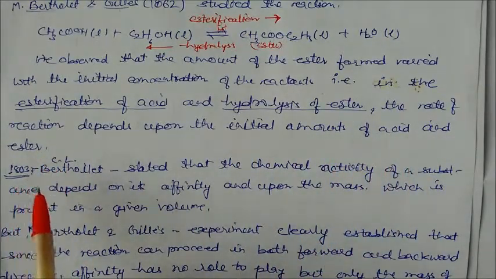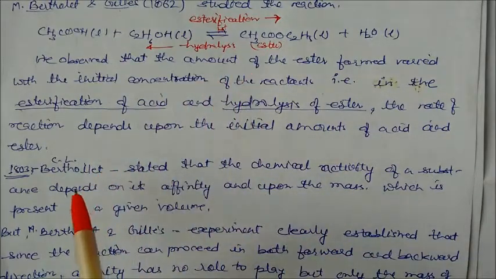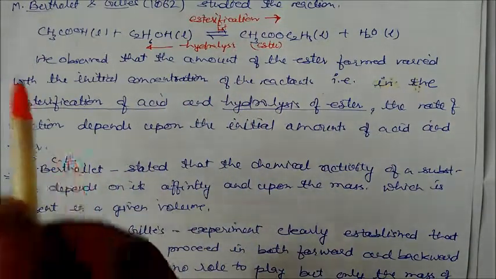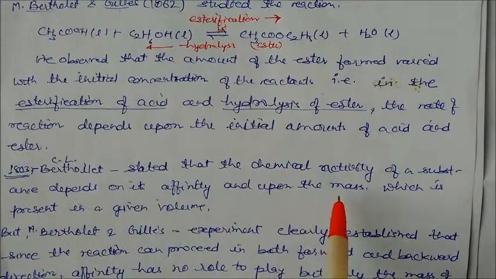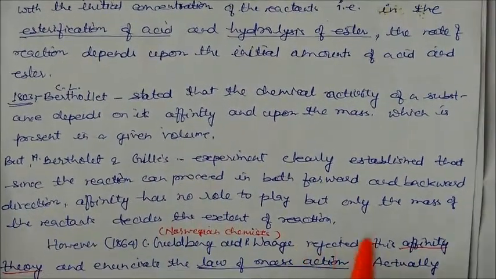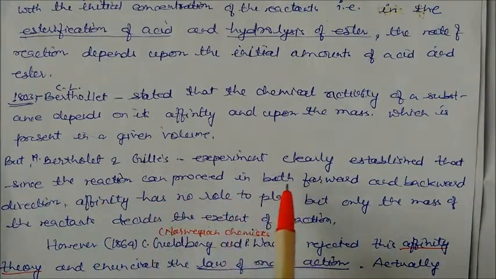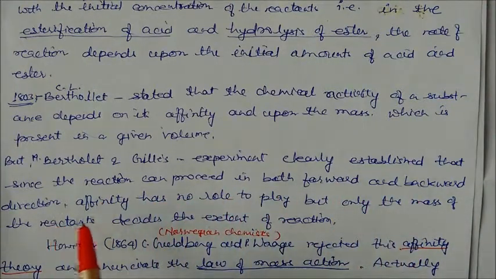In 1803, before this experiment, there was one more scientist called C.L. Berthollet. He had already said that the chemical reactivity of a substance depends on the affinity and upon the masses present in the given volume. But Berthelot and Gilles said that through this experiment, it was clearly established that since the reaction can proceed in both forward and backward directions, affinity has no role to play, but only the mass of the reactant decides the extent of the reaction.